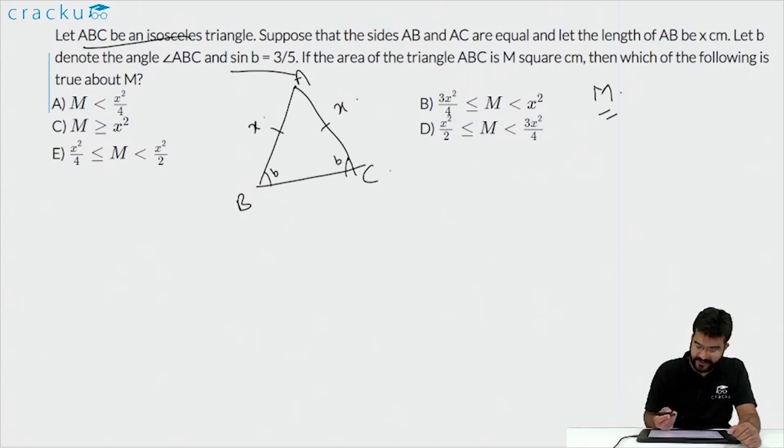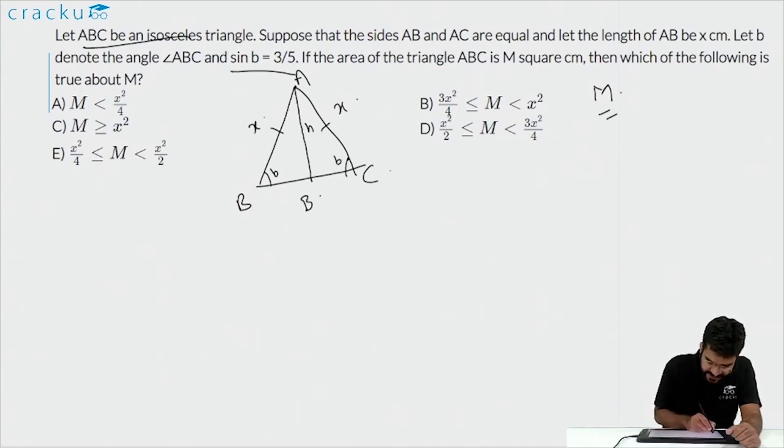So we have to find out a relationship between M and X. Let us first find out the area of the triangle in terms of X, and then we can equate it to M and see which of the 5 options is correct. Now the area of the triangle is half into base into height. Area of any triangle is equal to half into base into height.